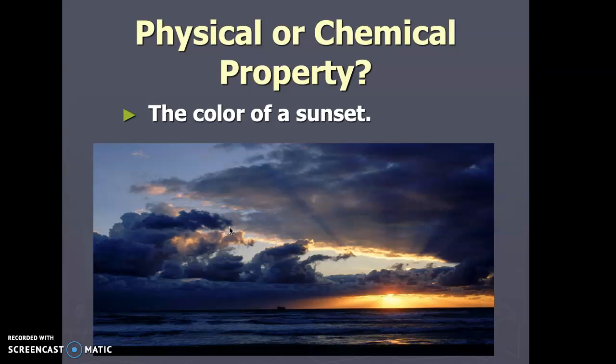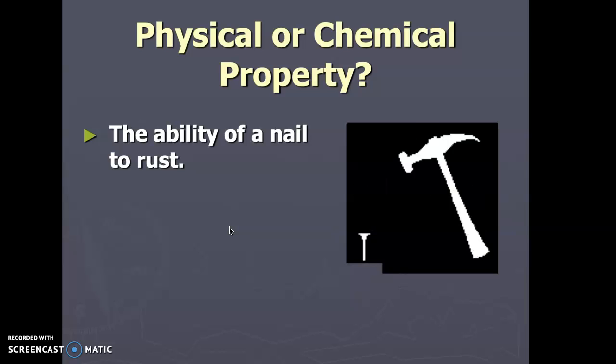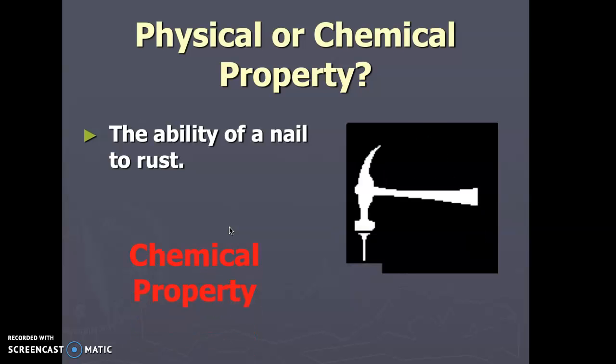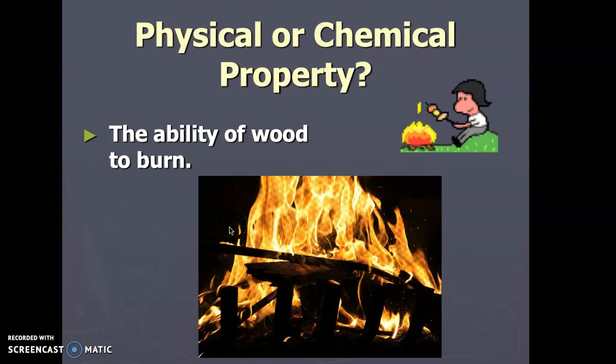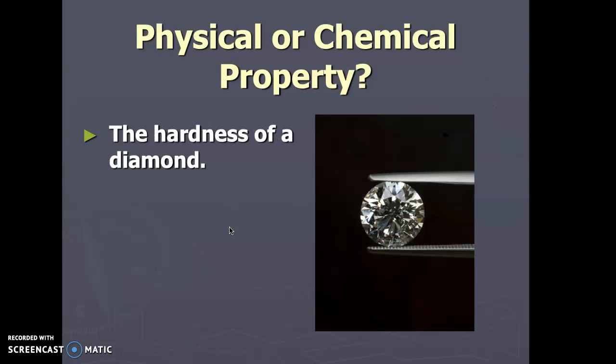So, what do you think the color of the sunset is? Hopefully you've answered in your own mind. The color of the sunset is something we describe with our eyes. It is a physical property. What about the ability of a nail to rust? What's happening there? Okay, whenever you rust, you're being oxidized, so that is a chemical property. Physical or chemical property, the shape of a leaf, right? So we're looking at it, we're identifying it, and this is a physical property. It's not talking about reactivity. About the fact that wood can burn, chemical property, because combustion is a chemical property.